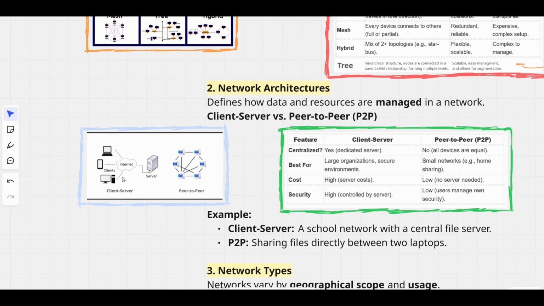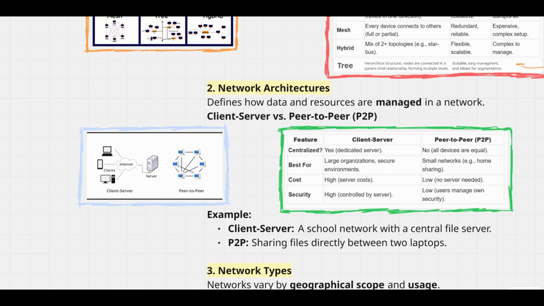Quick comparison between client-server and peer-to-peer connection. Client-server: centralized, yes, with a dedicated server. But in peer-to-peer, not all devices are equal. Client-server is best for large organizations and secure environments, but we use peer-to-peer for small networks, like a home network.